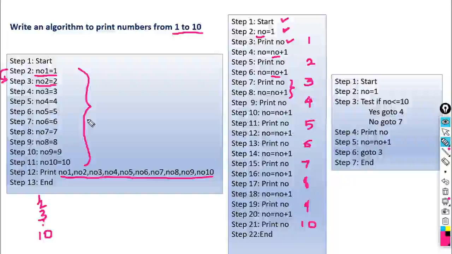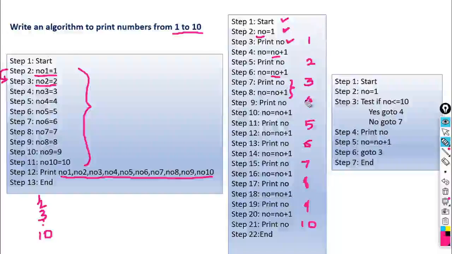So our algorithm should have 100 statements for 100 numbers, plus start and end. So how many lines do we have to write when using the same method for numbers 1 to 100? It will be 110 lines. Suppose the question is print numbers from 1 to 1000, then you should write near about 1005 lines of algorithm. So this is the disadvantage of this technique.